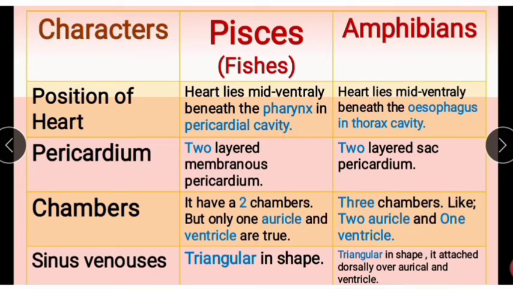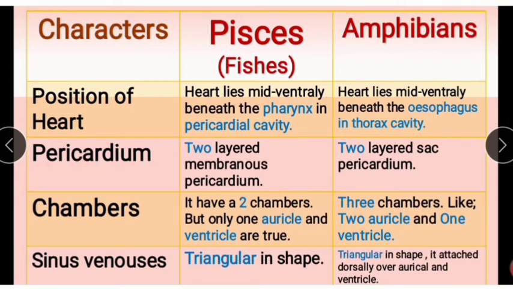Next, in amphibians, the heart lies mid-ventrally beneath the esophagus in the thoracic cavity.